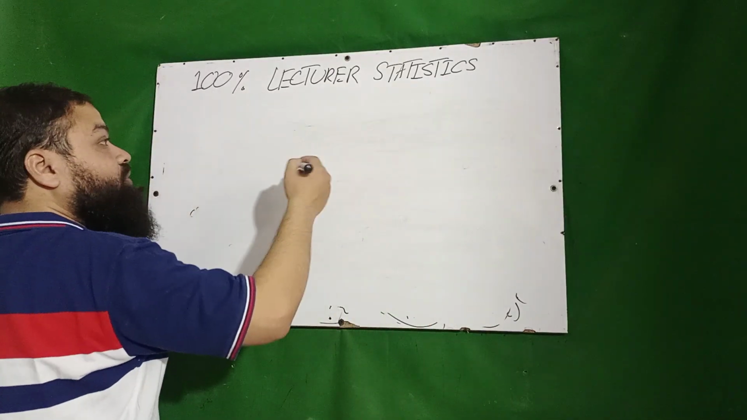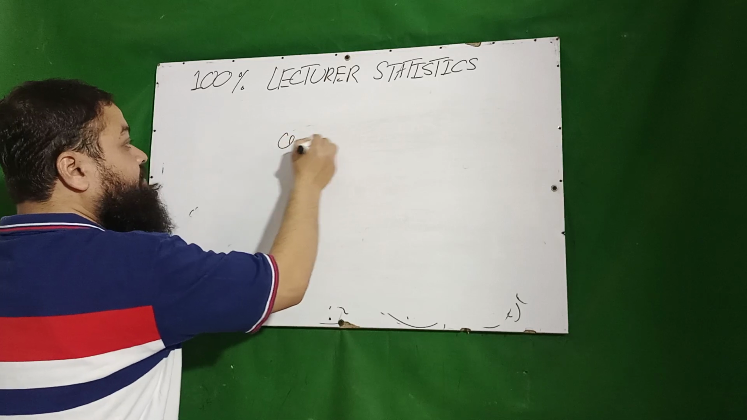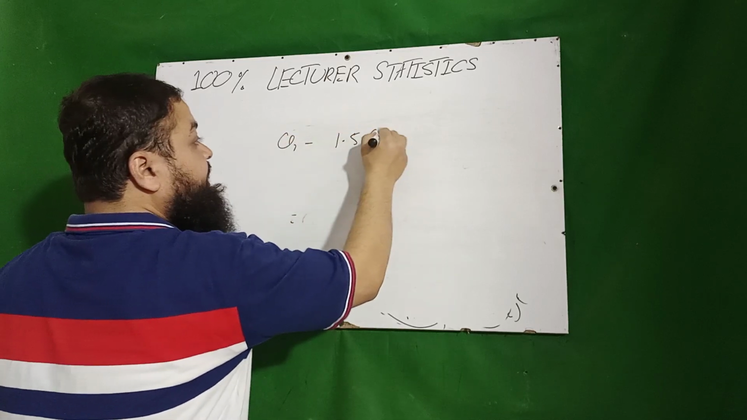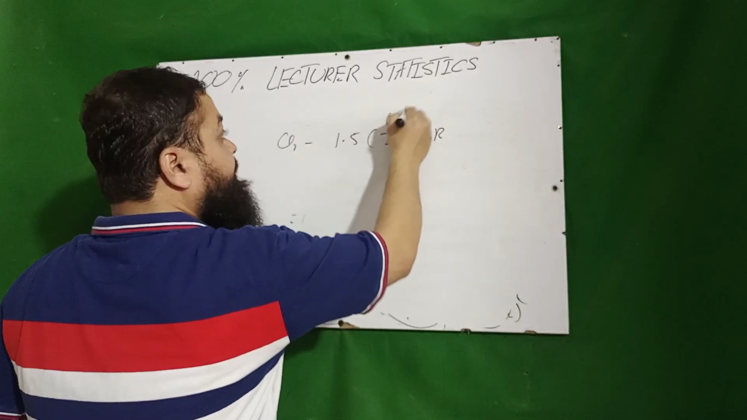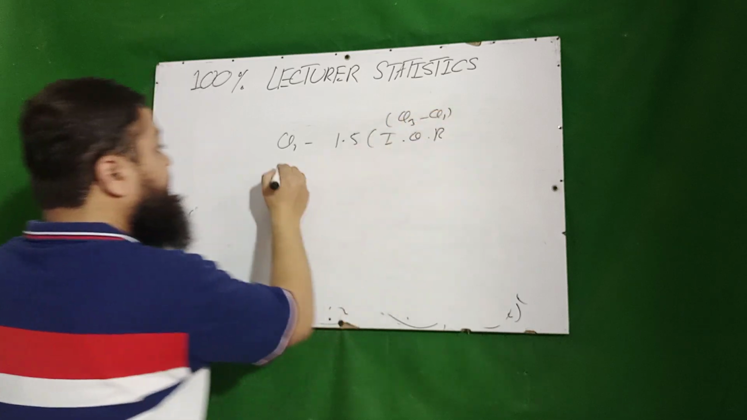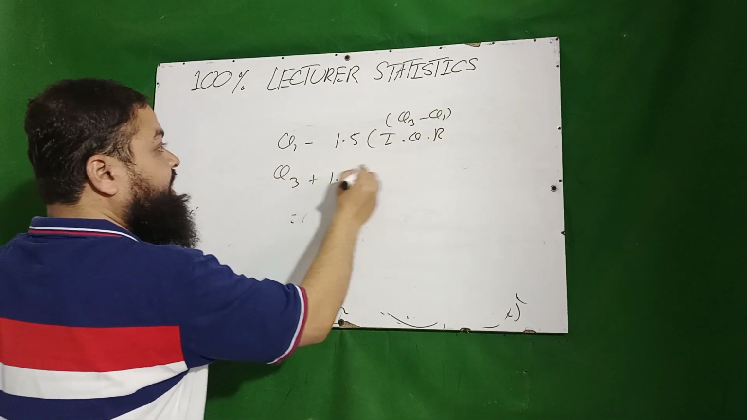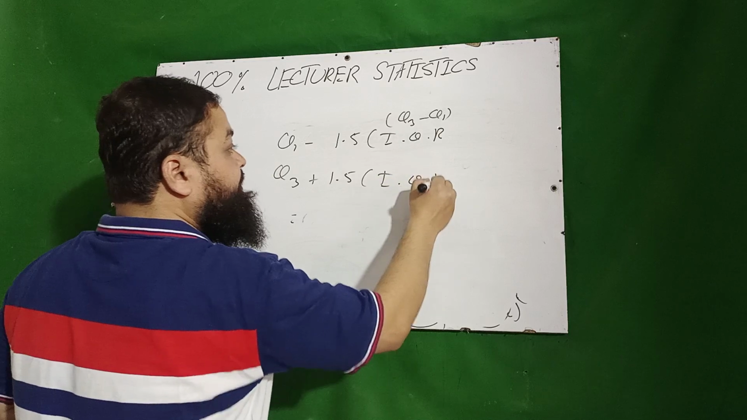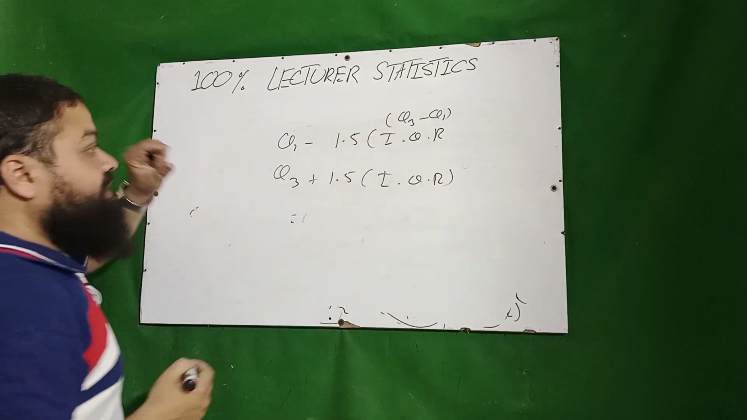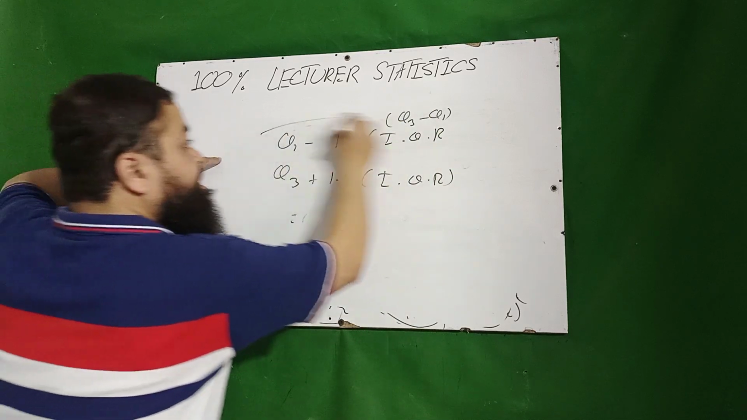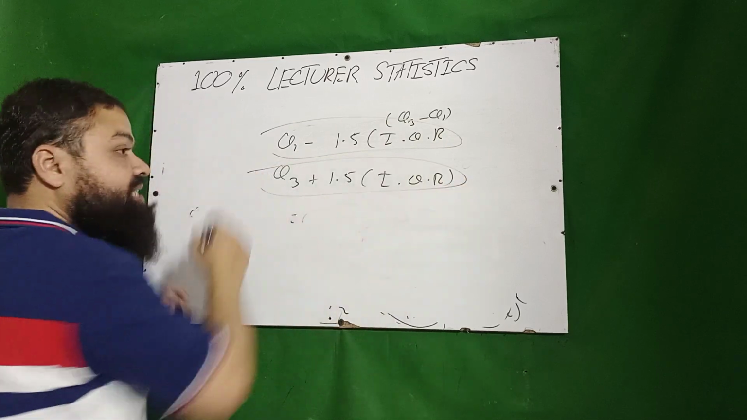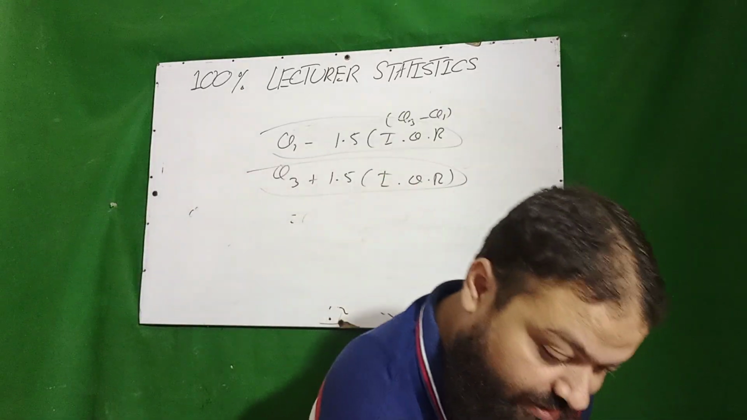Then, to calculate the outlier: Q1 minus 1.5 times the interquartile range, which is Q3 minus Q1, and Q3 plus 1.5 times the interquartile range, which is Q3 minus Q1. A value which is less than the lower limit or greater than the upper limit will be considered an outlier.